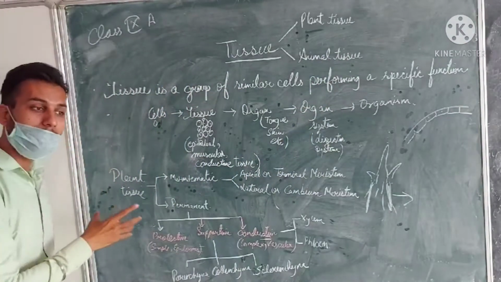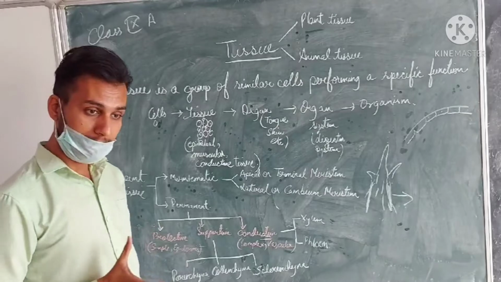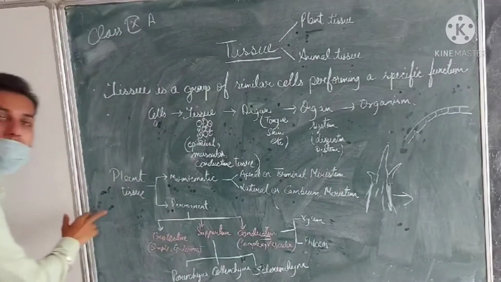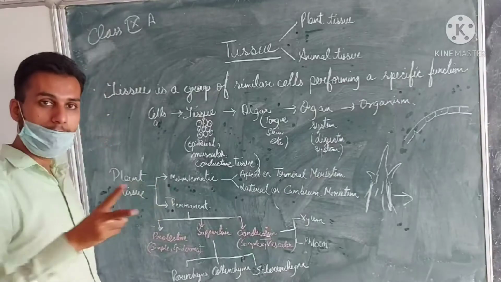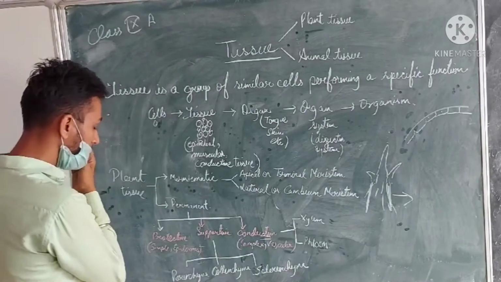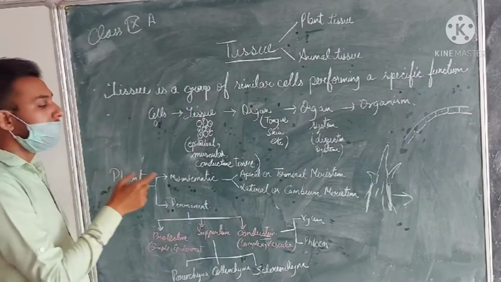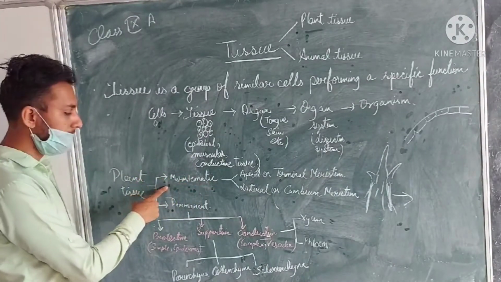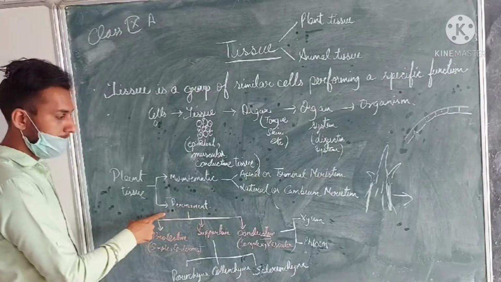Plant tissue means a group of cells present in the plant which perform a specific function. Now, plant tissue is of two types. Based on the division of the cells, they are categorized into two types. The first one is the meristematic tissue and the second one is the permanent tissue.